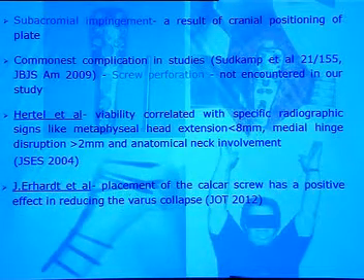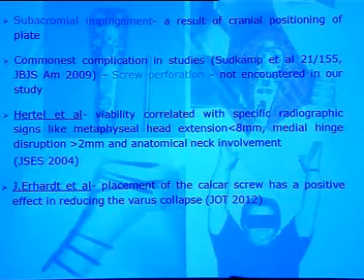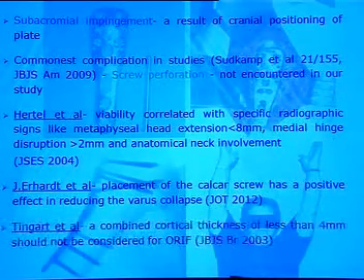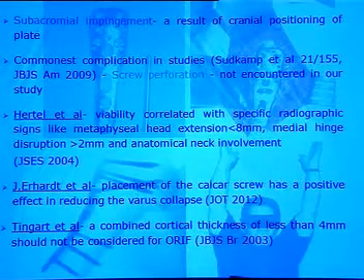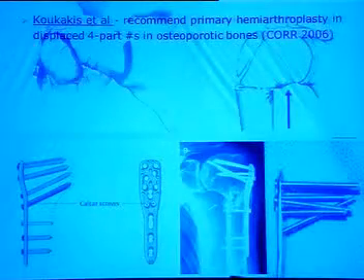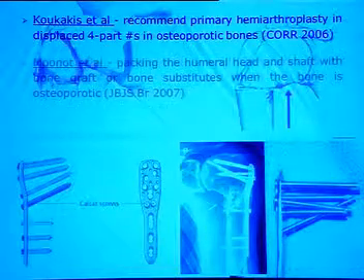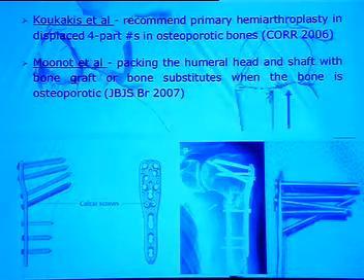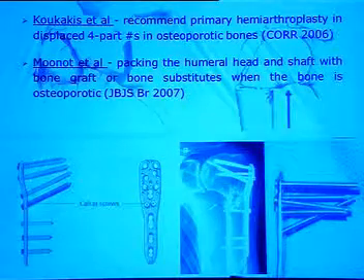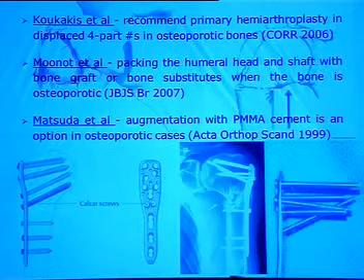Gardner suggested the placement of the inferomedial calcar strut or the kickstand screw, which has a positive effect in reducing varus collapse. Tingart suggested that a combined cortical thickness of less than 4 mm was associated with significantly low bone mineral density and should not be considered for ORIF. Kontakis recommended primary hemiarthroplasty in displaced 4-part fractures in osteoporotic bones. Mahmood recommended packing the humeral head and shaft with bone graft or bone substitutes when the bone is osteoporotic. And Matsuda suggested augmentation with PMMA cement as an option in osteoporotic cases, but we have no experience with this technique.